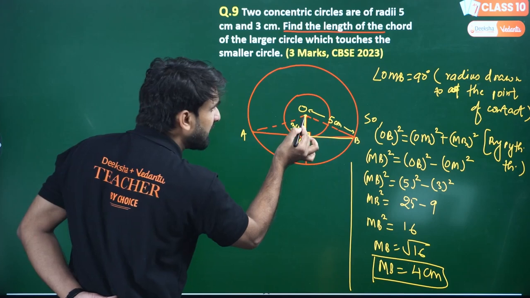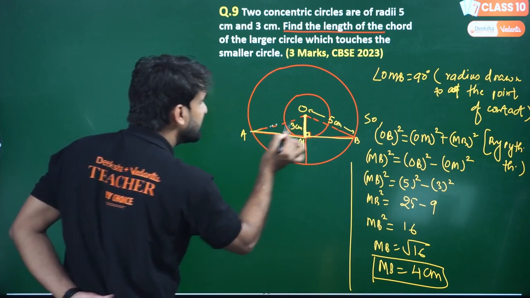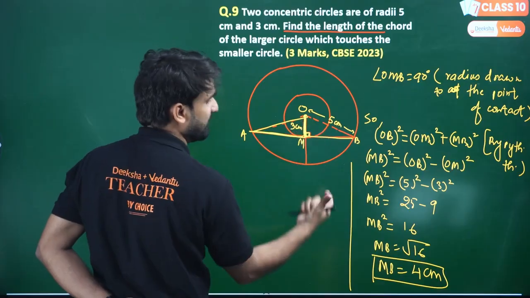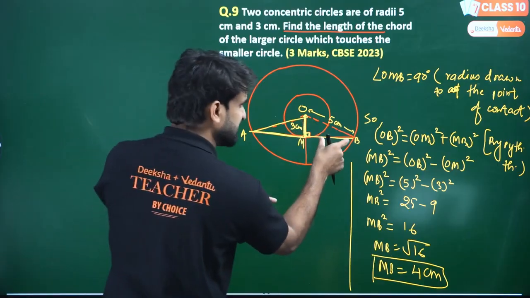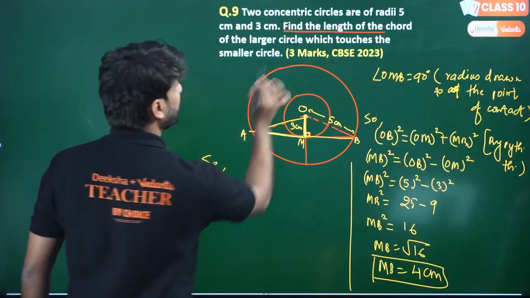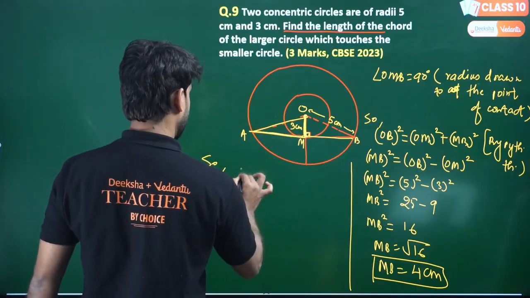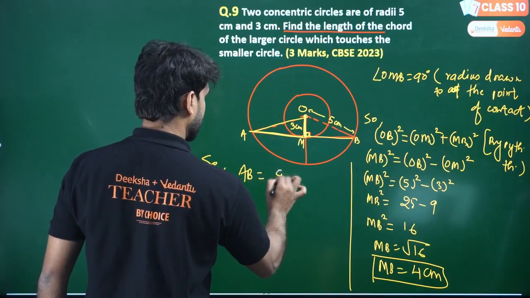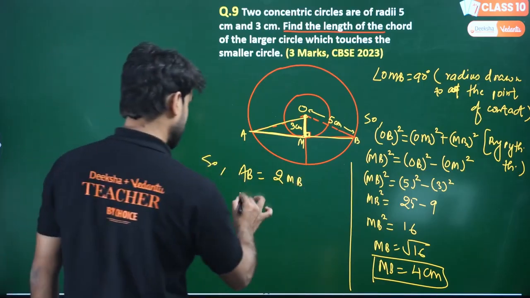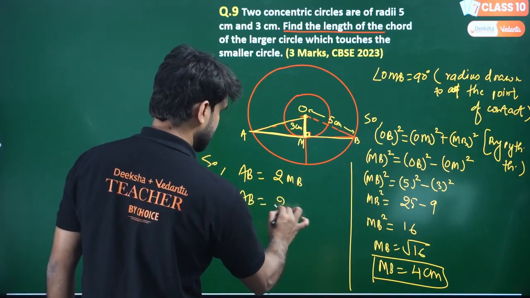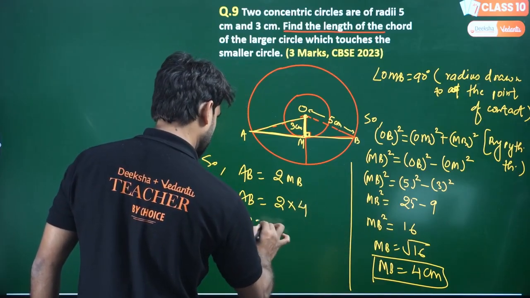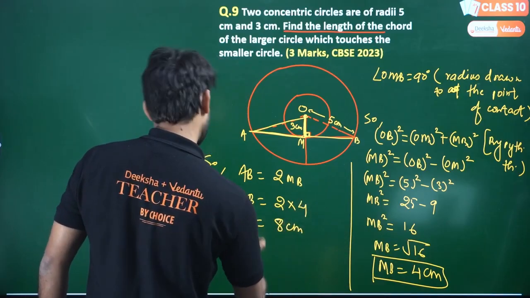Similarly, if we apply Pythagoras theorem in this triangle, again this will be the same length, because this radius is 5, this is 3. So the same length, means this is 4 and this is 4. We have to find the length of AB. So AB is twice of MB. We can write here, AB equals 2 into MB, which is 4 centimeter. So AB equals 8 centimeter. Answer.